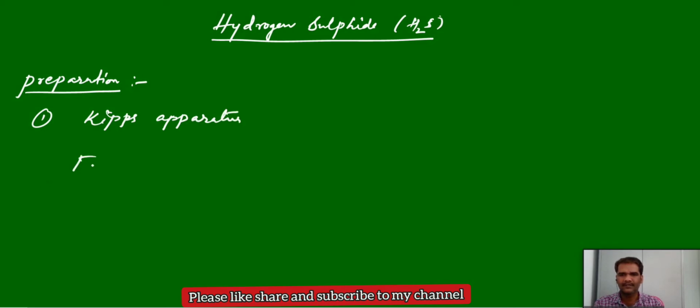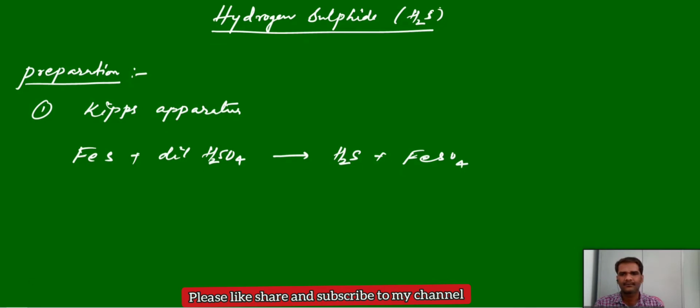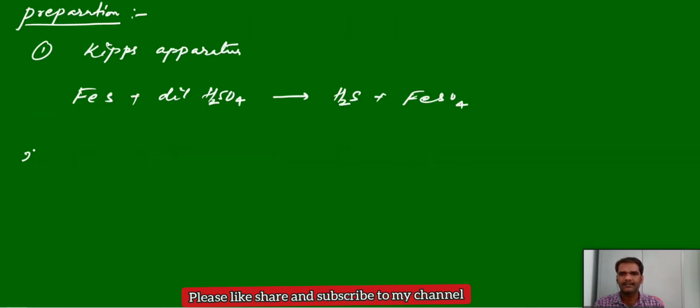In this we will take ferrous sulfide, and if we treat it with dilute sulfuric acid, we will get hydrogen sulfide. The second preparation method is simply by hydrolysis of metal sulfides.